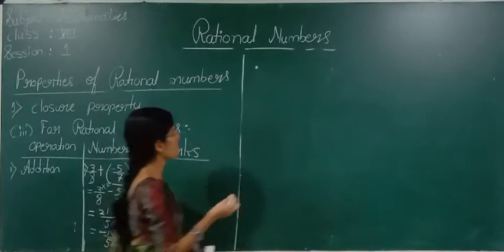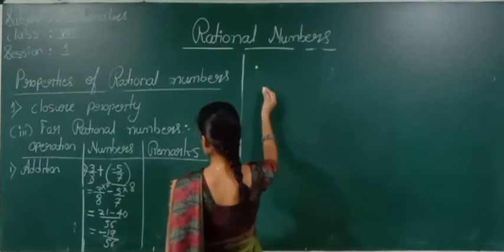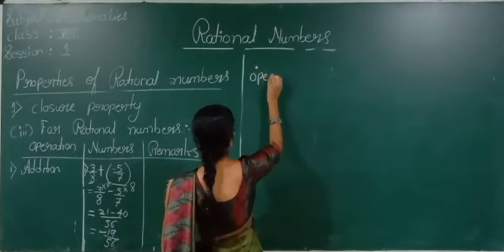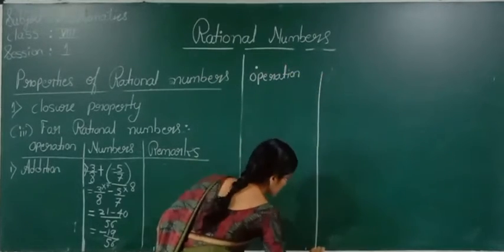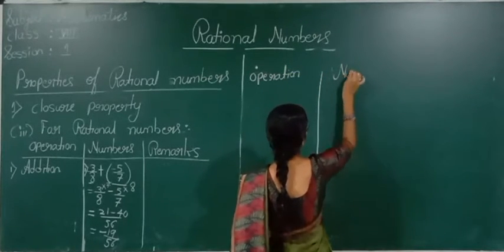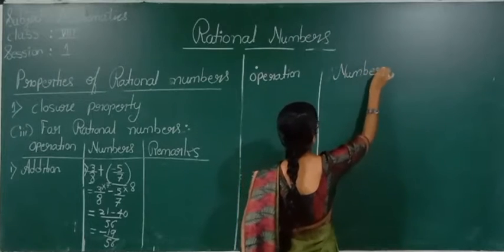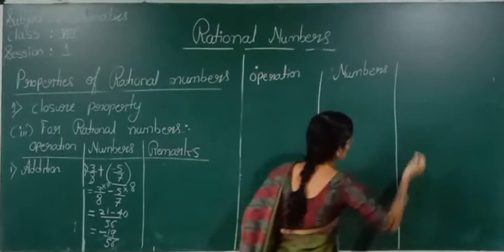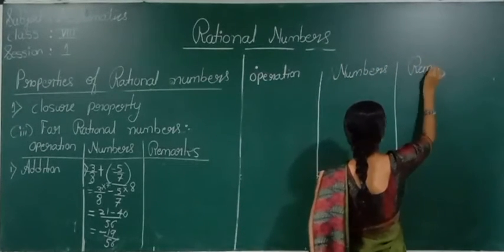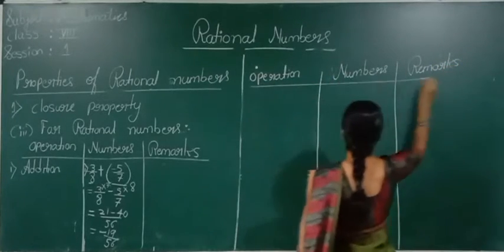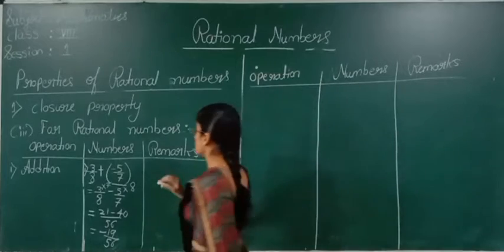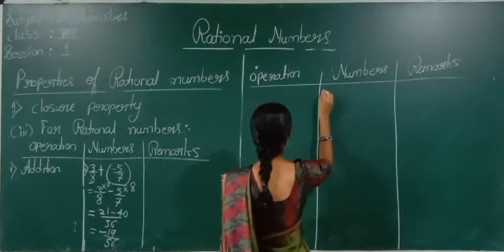So for addition, we can take one more example.